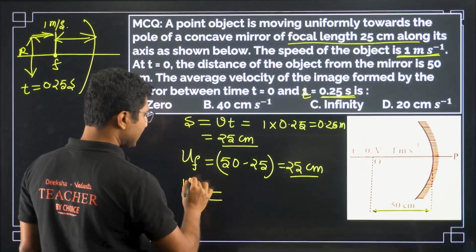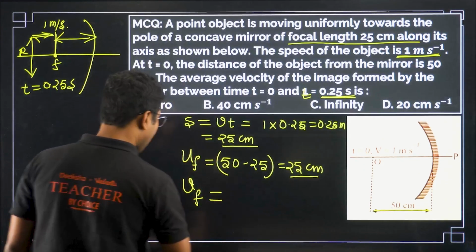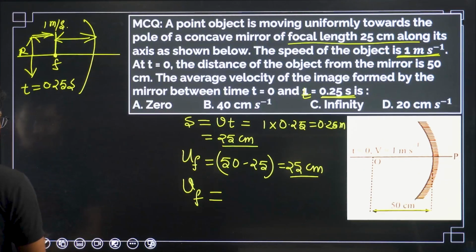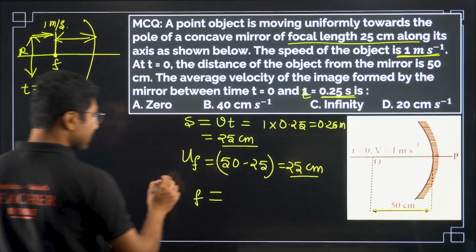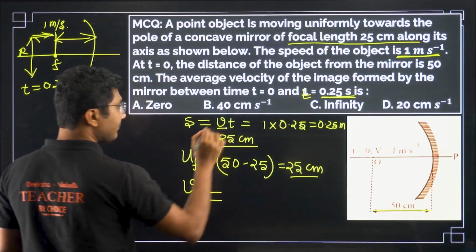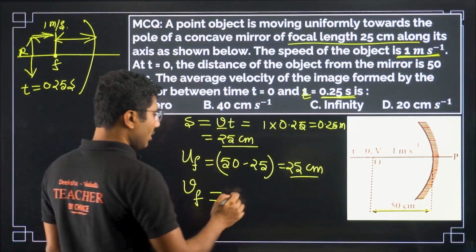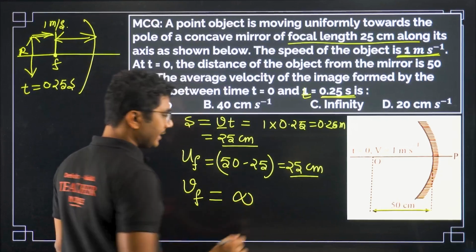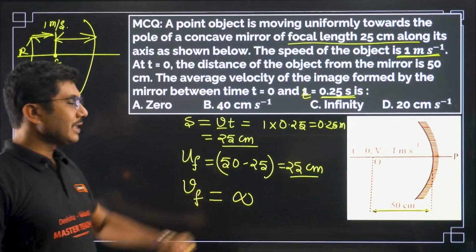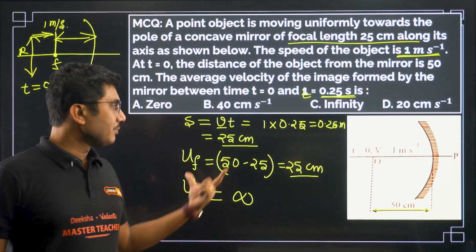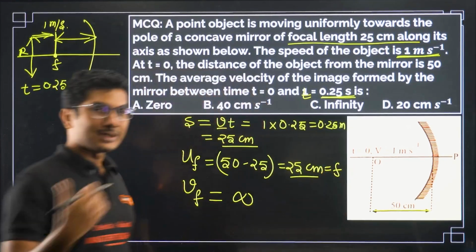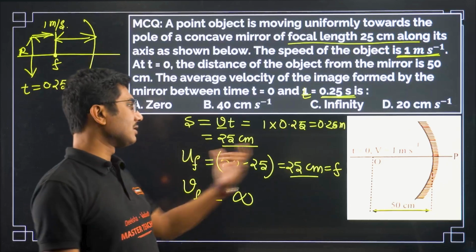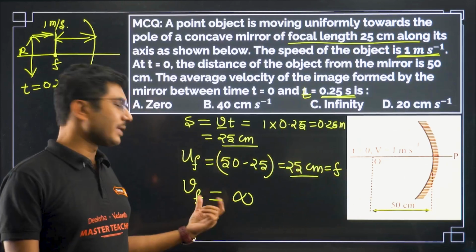The final image distance vF, here this v is image distance, not velocity, will be nothing but infinity. The image will be formed at infinity because the object is exactly at the focal length. From the theory we have learned that if the object is located at the focal length, the image is formed at infinity.